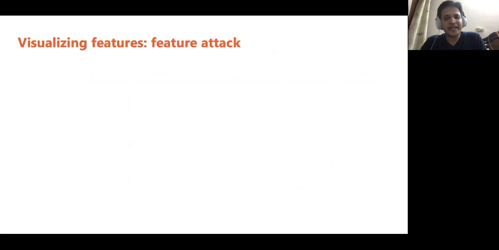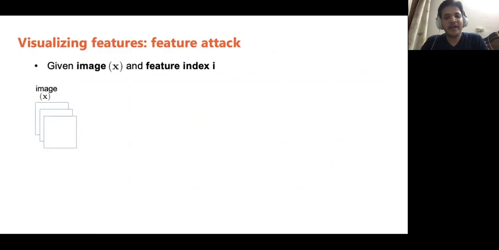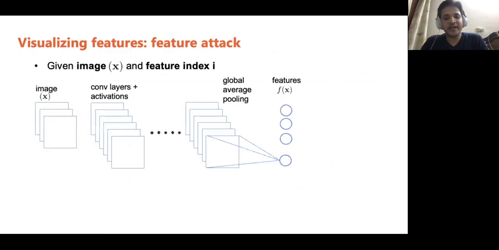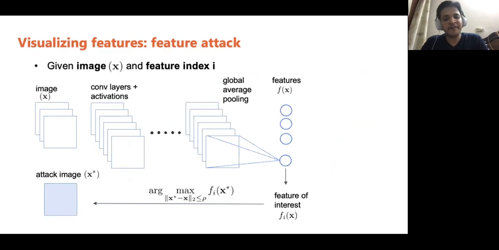So, is there another way to visualize the feature? Can we somehow change the image itself to make the feature more visible? Let us discuss one possible way we can do that. Again, given an image and the feature index of the feature we are interested in, we pass the image through a neural network to get the desired set of features. Again, we are interested in visualizing the feature at the ith index. We can simply optimize the image to increase the value of the desired feature to get the feature visualization.